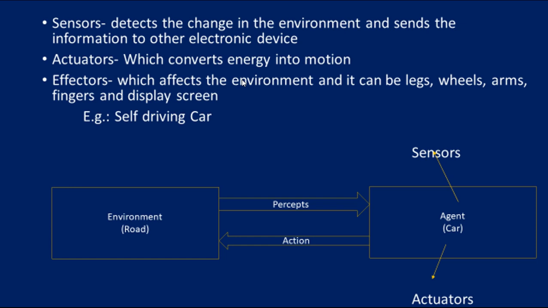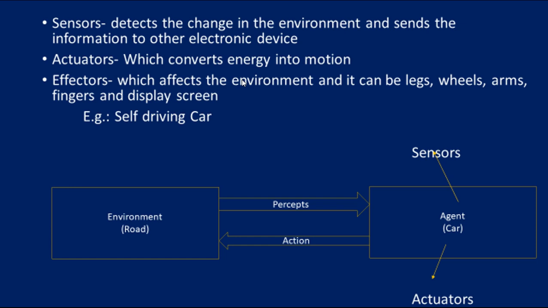An example, a very well-known one, is the self-driving car, right? Here we can take a diagrammatic representation. We can say the environment is, for example, a road. The agent here is the car. We can perceive that the car is an agent. What will it do? It is just traveling on a road.